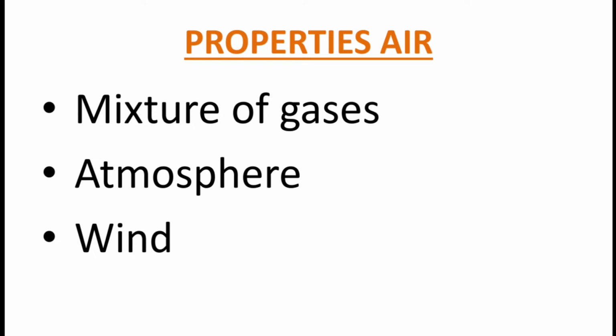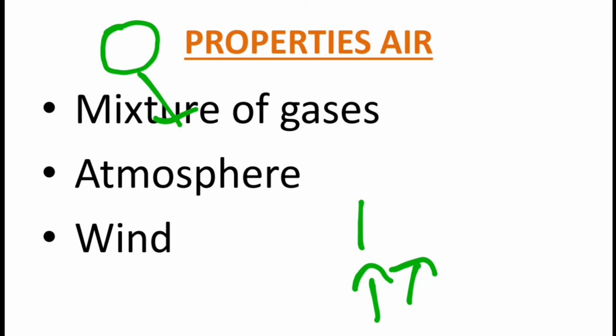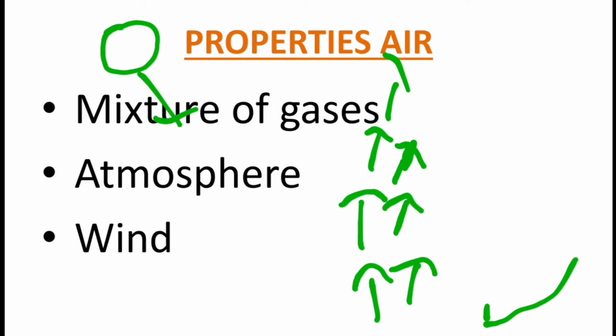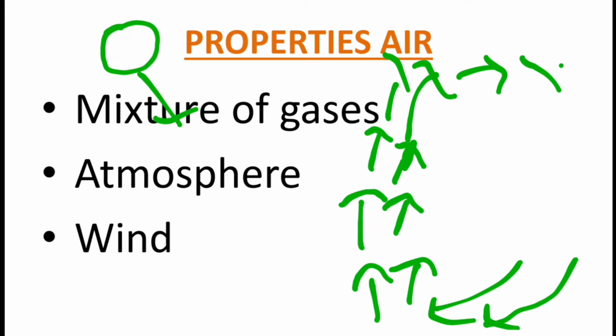The moving air is called wind. As the sunlight falls on the earth, the air present gets heated, and the heated air gets lighter, and the lighter air moves off, and the place of this air is taken by other gases. In this way, air is moved from place to place. In this way, the moving air is called wind.